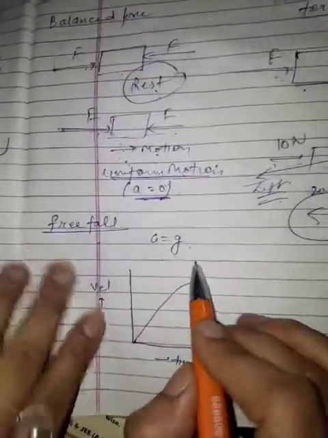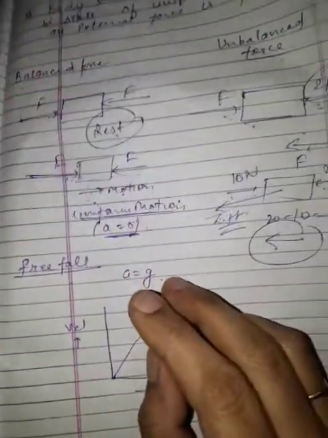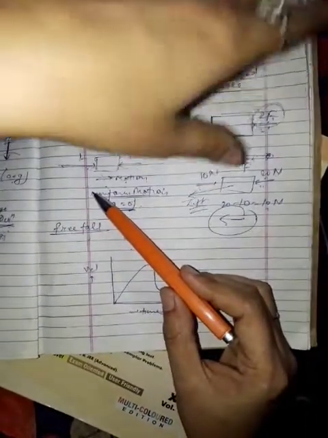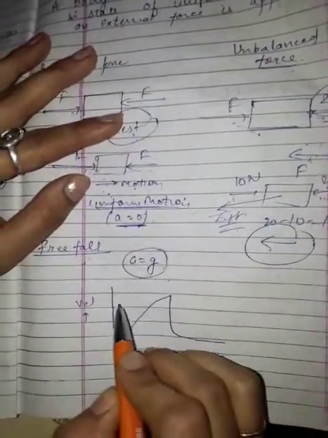Now next we have free fall. Suppose you have a body. You simply throw a body like this. When the body comes down without you applying a force, you simply make it fall on a planet, that is called free fall. In that case, a is equal to g.